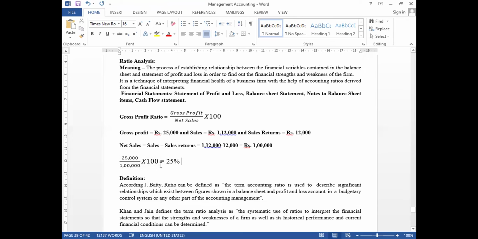Am I clear? So while discussing only, by just analyzing the items presented in the profit and loss account or statement of profit and loss, we came to know the actual gross profit ratio in a very simple way, right? In the same way, balance sheet items and notes to balance sheet items will be there.